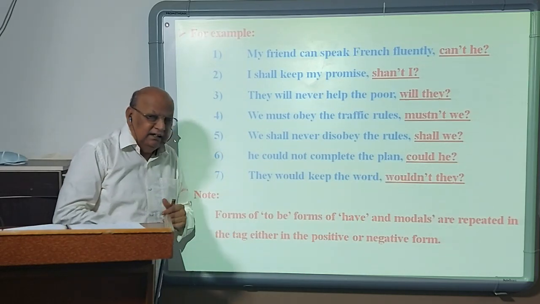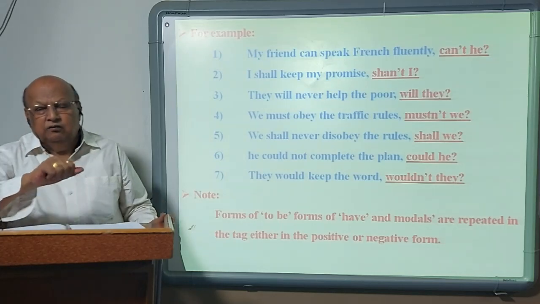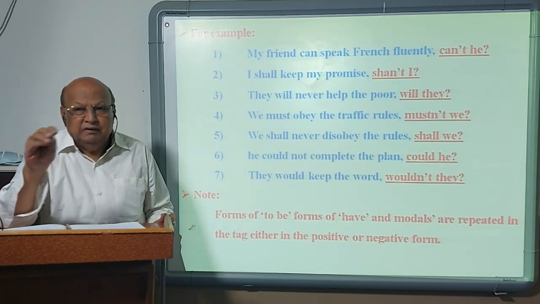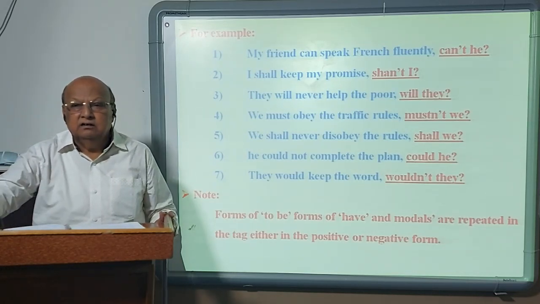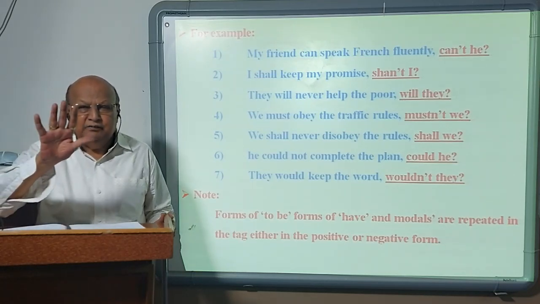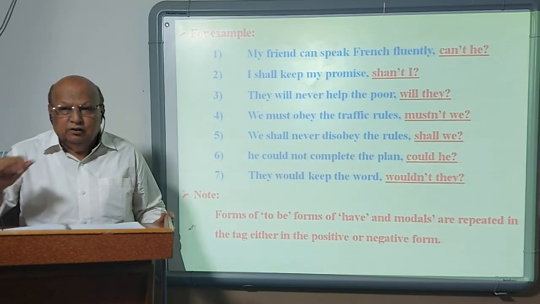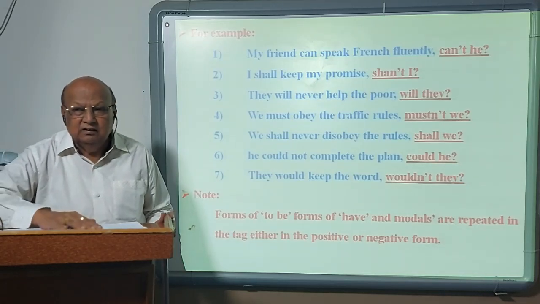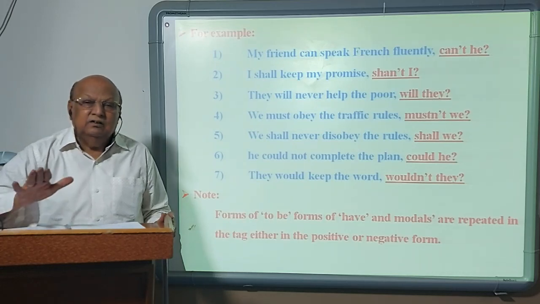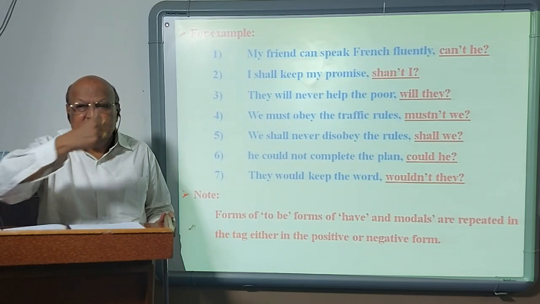Now you can conclude three groups. You have learnt now. First group, forms of to be: am, is, are, was, were. They are repeated. Only am is exception, you have to remember. Second group, forms of have. If have, has, had are used as helping verbs, it means they are followed by past participle.